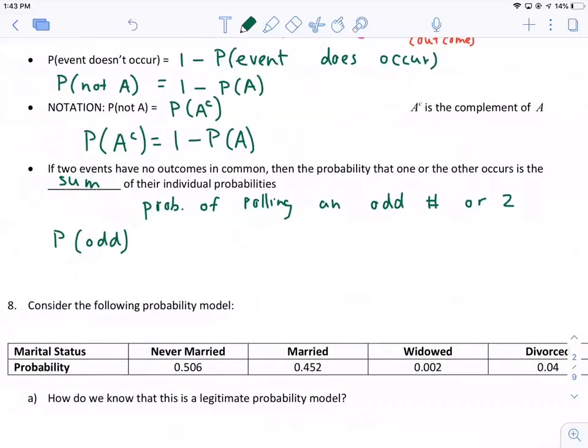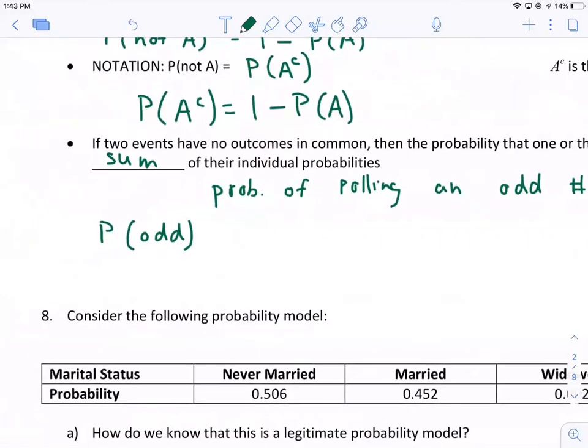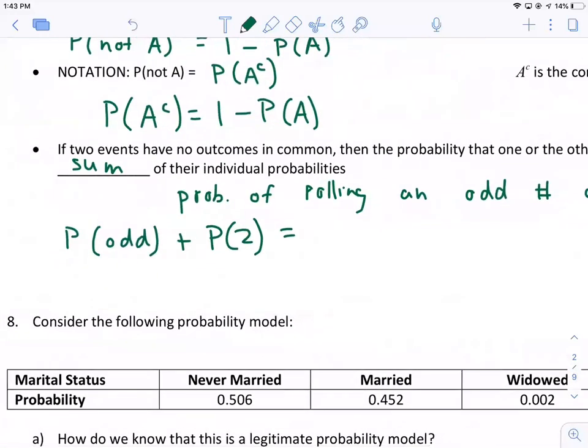So that means if I want to find the probability of rolling an odd number or a 2, I can add those two probabilities together, right? The probability of odd plus the probability of 2. The probability of getting an odd number is 3 out of 6. The chance of rolling a 2 is 1 out of 6. So the chance of this combined is 4 out of 6, right?